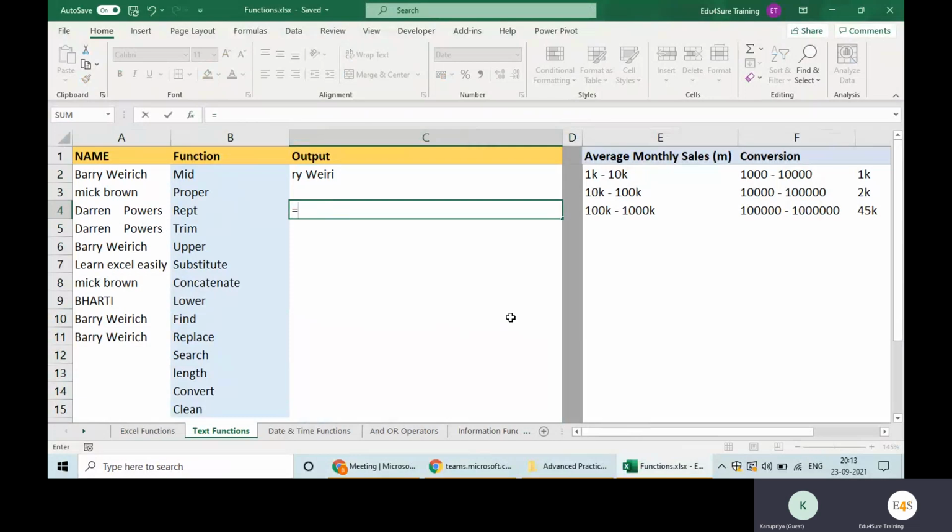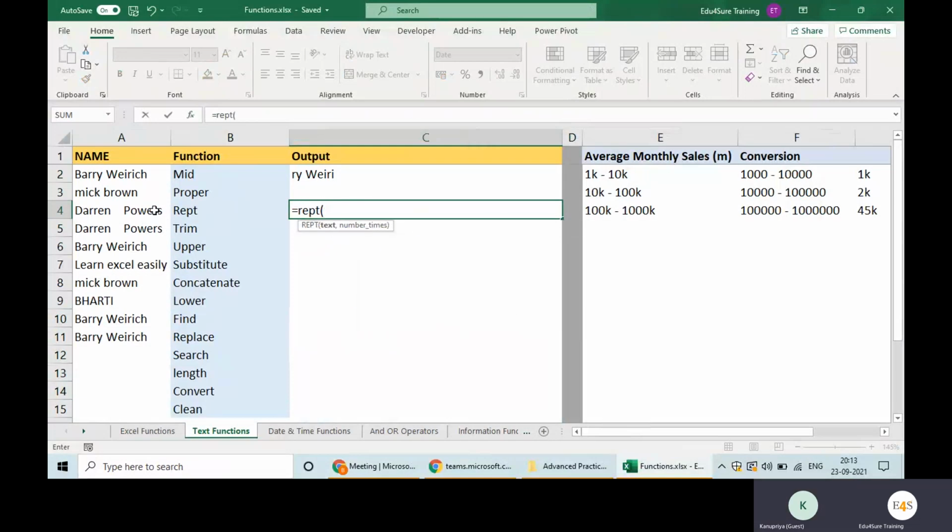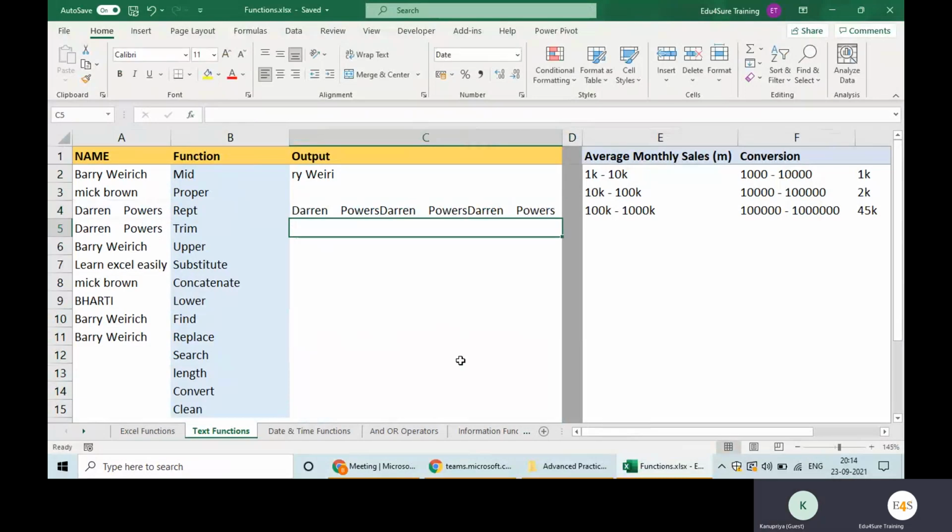REPT is the repeat. If you want to repeat some text n number of times. REPT, what is the text? This is my text. How many times do you want to repeat it? 3 times. It will repeat it 3 times. Regarding the use cases, where will we use these and what is their use, it will all be taken care of during conditional formatting and data validation. TRIM function we have already covered.